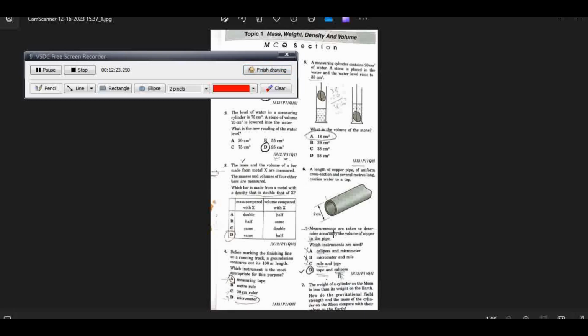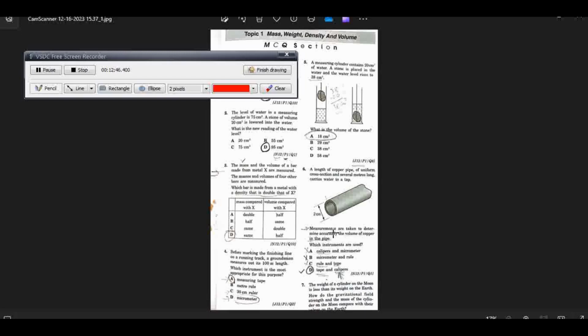For this purpose, we have to measure the internal and external diameter of the pipe, and to measure the internal and external diameter we need vernier calipers. That's why vernier calipers is one option.